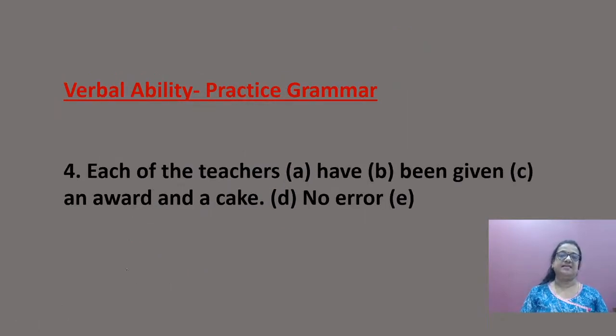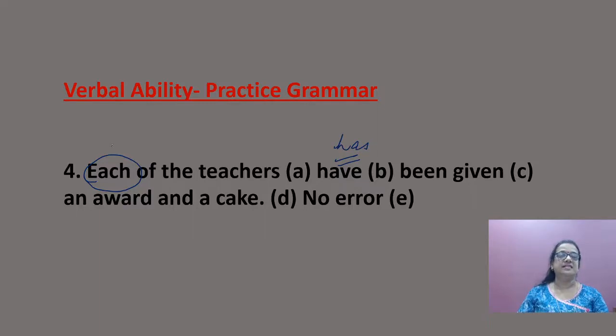Now next sentence. Each of the teachers have been given an award and a cake. So here this is a very common mistake. When you use each, your verb should also be singular. It should be has.